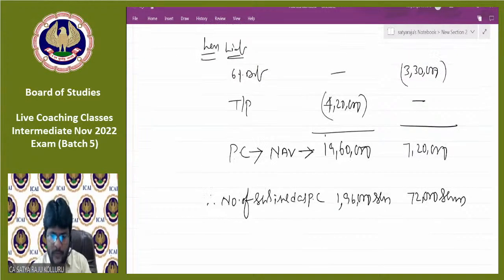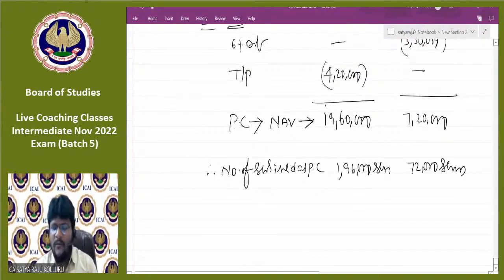Next, second issue. Sir, will any securities premium occur here? The PC shares we are issuing at the rate of 10 rupees each only. It was clearly given in the problem.